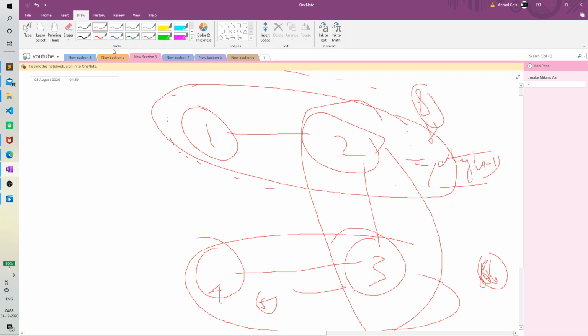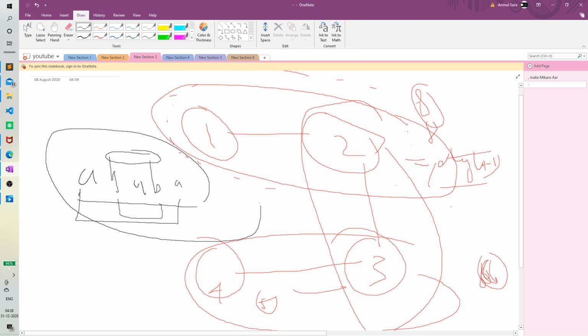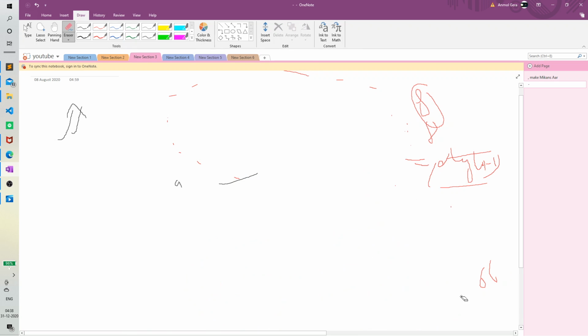Let's take an example, A B A B A. If this is a palindrome, then the bigger one is a palindrome; if the smaller thing is not a palindrome, then the bigger thing will also not be a palindrome. This was the intuition. So how can we solve this now?